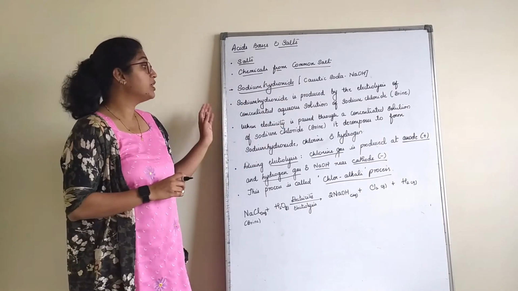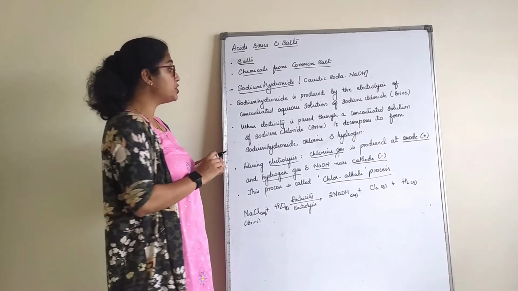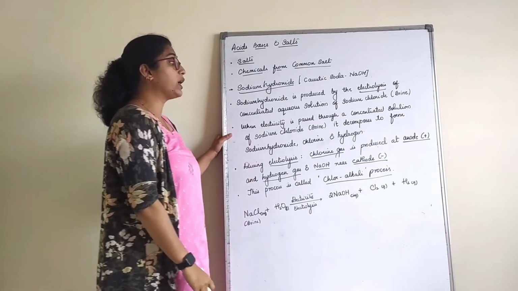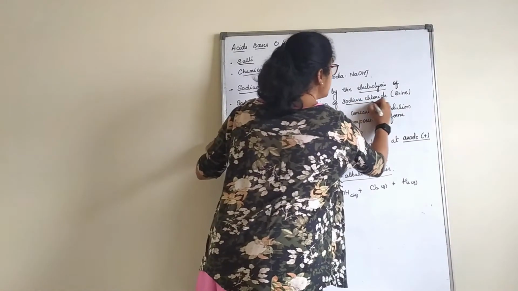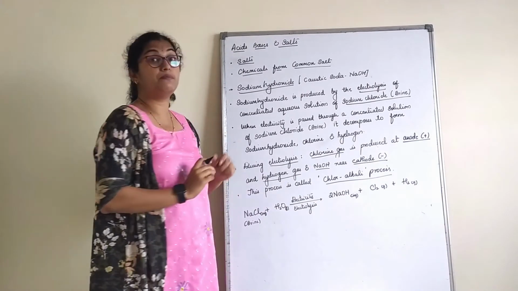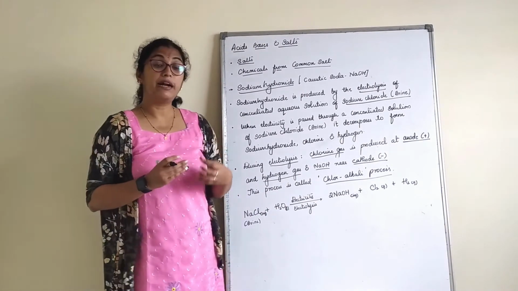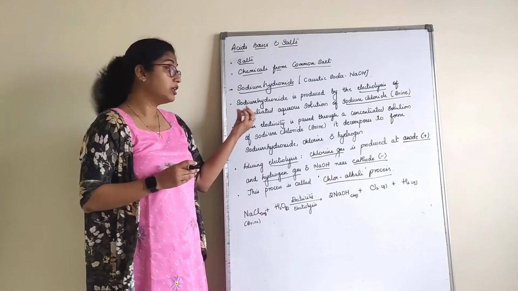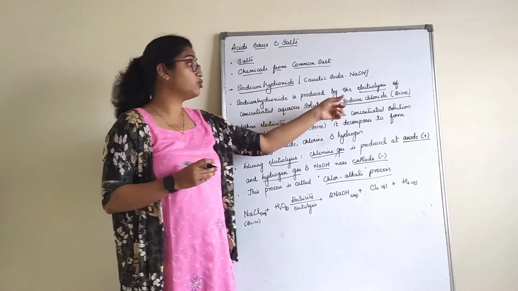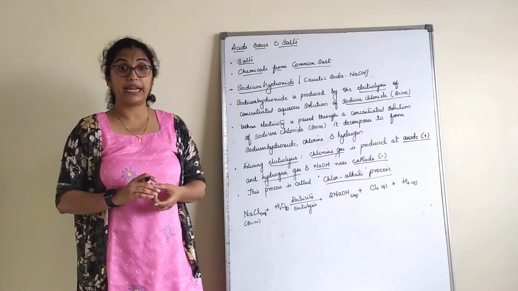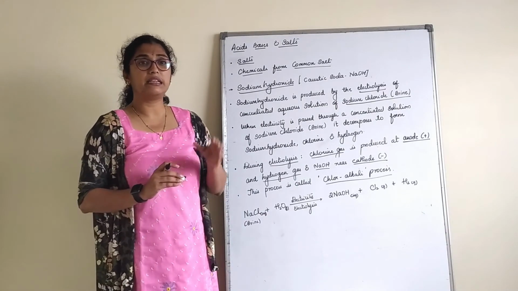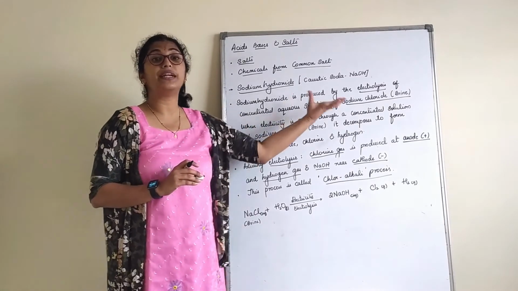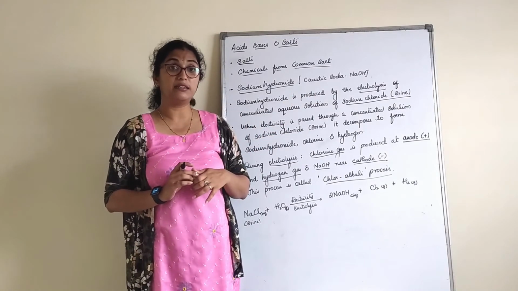How is it obtained? Sodium hydroxide is produced by electrolysis of a concentrated aqueous solution of sodium chloride, known as brine. So, sodium hydroxide is produced by the process of electrolysis of what? Of a concentrated aqueous solution of sodium chloride, brine. What is brine? Brine is nothing but an aqueous solution of concentrated sodium chloride. We call that brine.